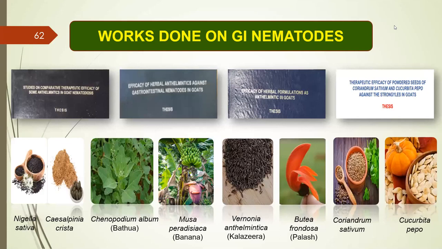Cucurbita pepo was proved to be better than Coriandrum sativum. A combination was also given, but the combination was not better than Cucurbita pepo alone. So this is very economical. We can eat the pumpkin and give the seeds to the goats. Very useful drug.